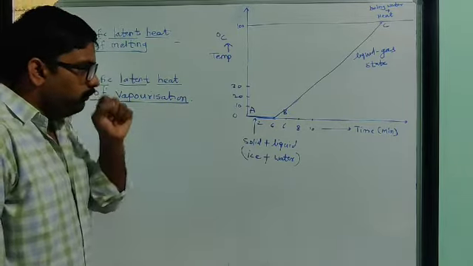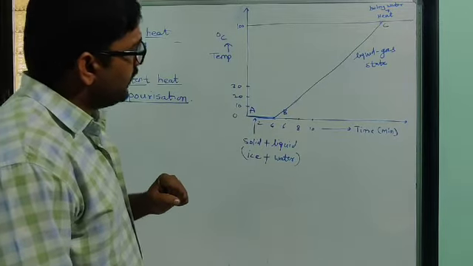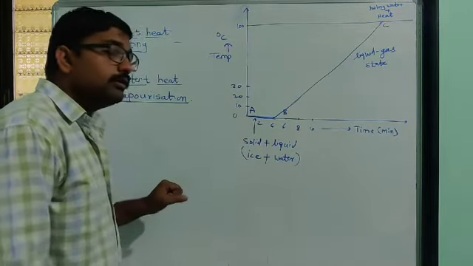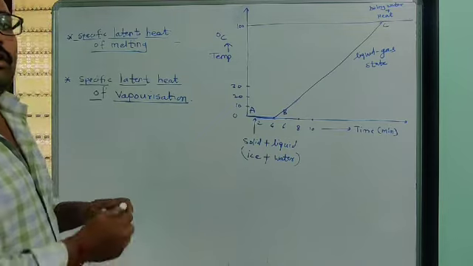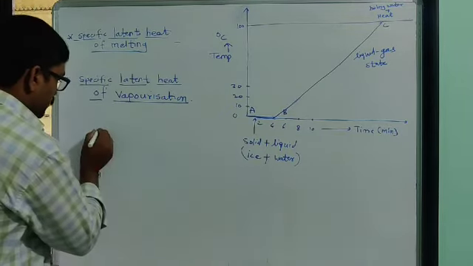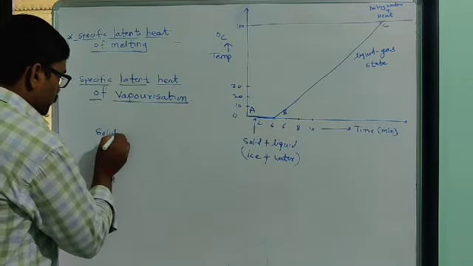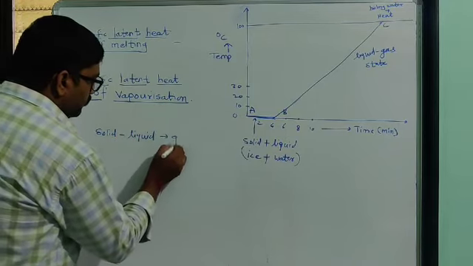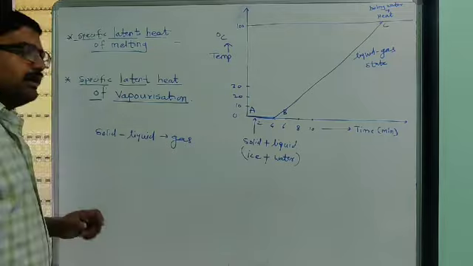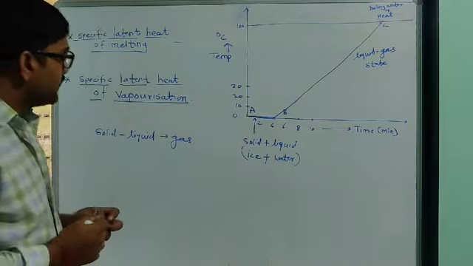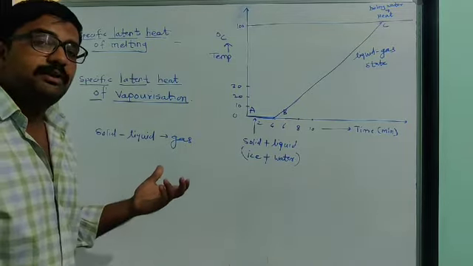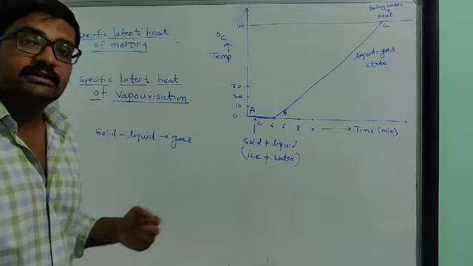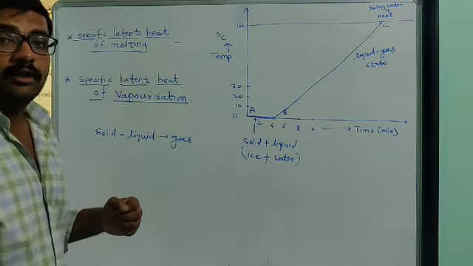In that topic we studied that we can change the state of a substance from solid to liquid and liquid to gas by simply providing it energy in the form of heat.